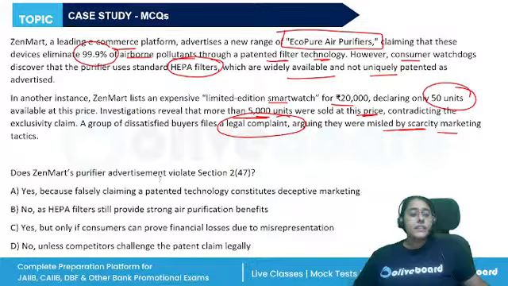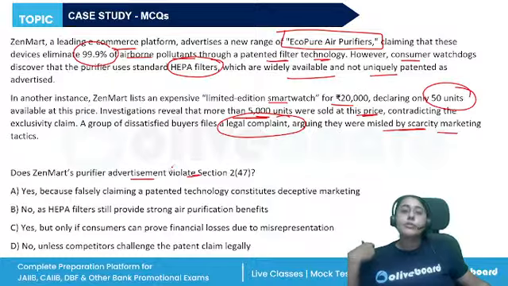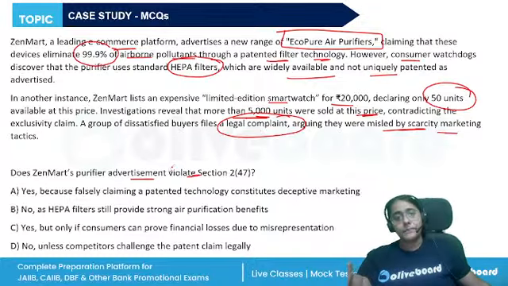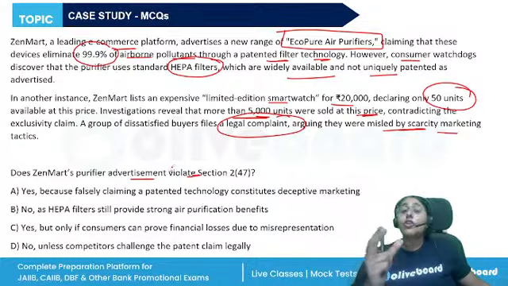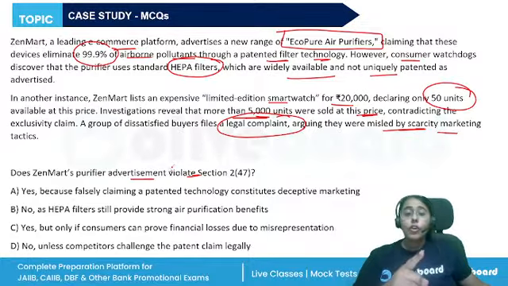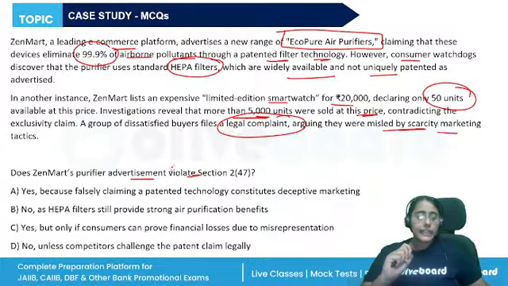Zenmart's purifier advertisement violates Section 2(47). Does it violate or not? So we are talking about the Consumer Protection Act. Consumers are protected against unfair trade practices, misleading information, or any unfair trade contract. So here this was an unfair trade practice. They falsely claimed a patented technology, constituting deceptive marketing. This was the first thing.